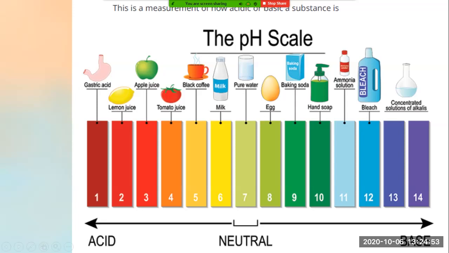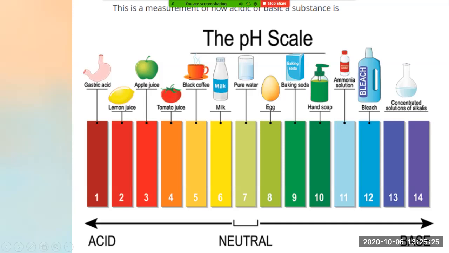Lemon juice, when I add the universal indicator in this, I found that it is more acidic than apple juice, tomato juice, black coffee, and milk. And the last one, the most acidic, for example, I'm thinking of gastric acid, right? So gastric acid is more acidic. That means its pH value is 1. Now, number 1 to number 6, these pH values indicate the strength of acids on the pH scale.